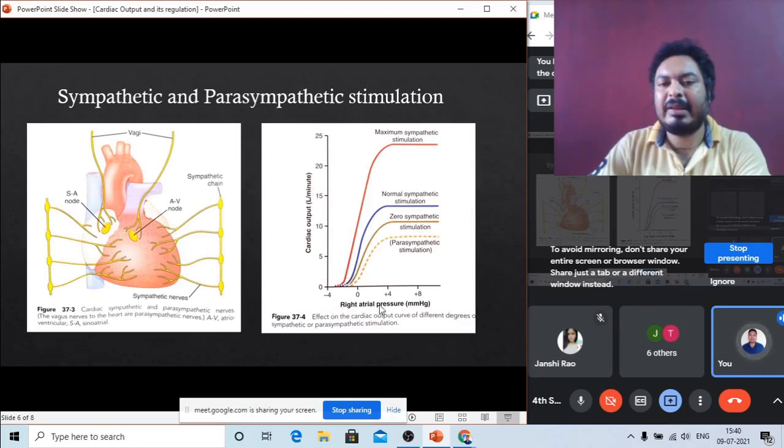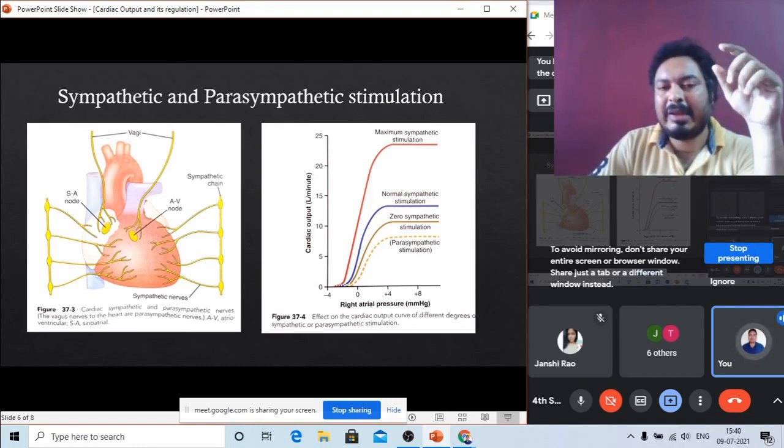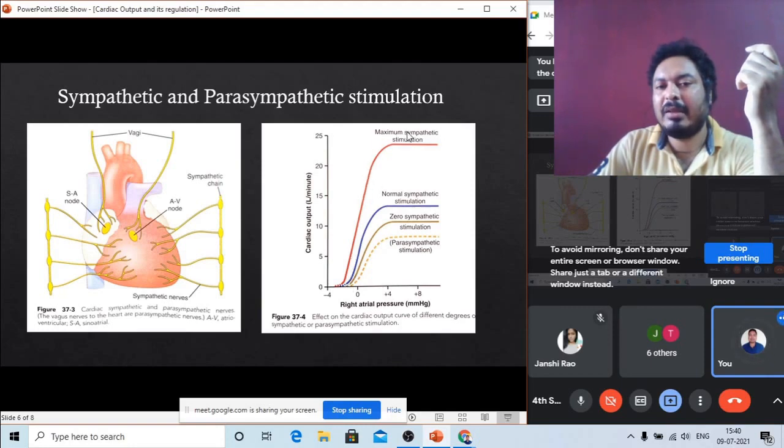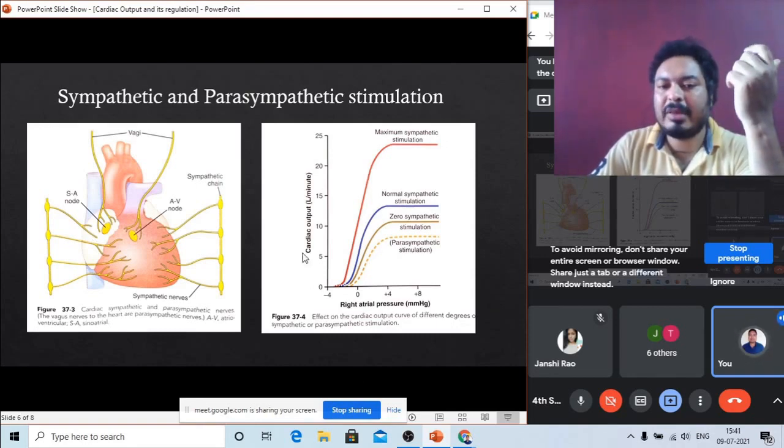The pressure is generated in the right atrium by different stimulation. You can see maximum sympathetic stimulation. When the stimulation of the sympathetic nerve is maximum, in this condition cardiac output is very high. Why? Because the right atrium has the SA node. If the sympathetic nerve is activated, the SA node generates more stimulation, and that's why cardiac output is also more. So cardiac output is very high.